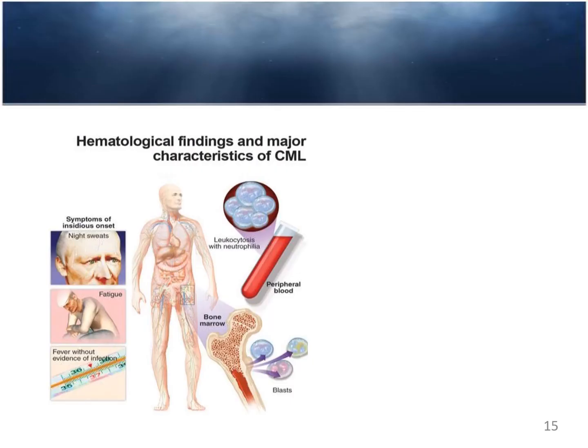So dear students, there is leukocytosis with neutrophilia, and bone marrow cells show blast cells. The symptoms of the patient, night sweats, fatigue and fever without evidence of infection, are one of the classical presentations of chronic myeloid leukemia. Sometimes patients have a dragging sensation because of the massive splenomegaly in the abdomen.